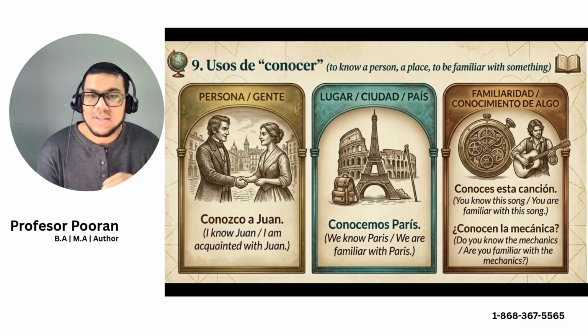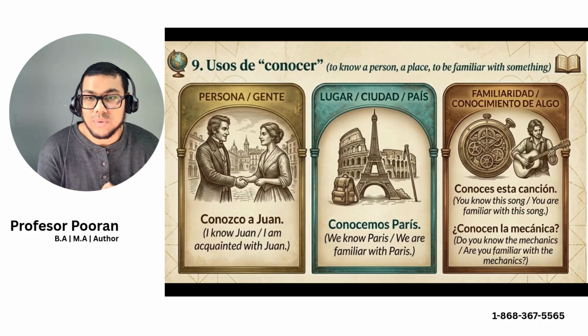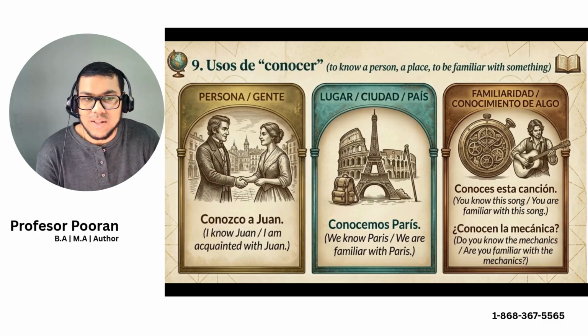So generally, saber and conocer are used to talk about to know things, but it's used in different contexts, right? Just to repeat, saber is more to know factual information, facts, or general information, as well as how to do something, the ability to do something. And conocer is more or less for people, places, things, as well as to be familiar with something. So I do hope this helps.